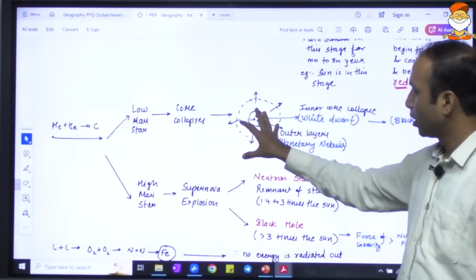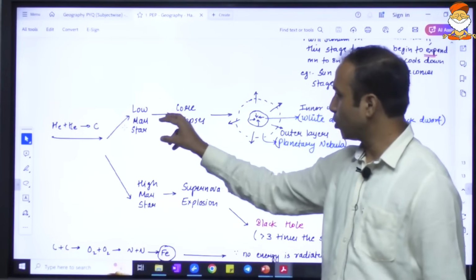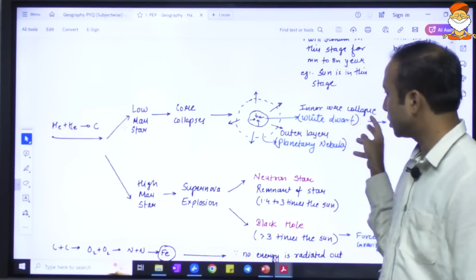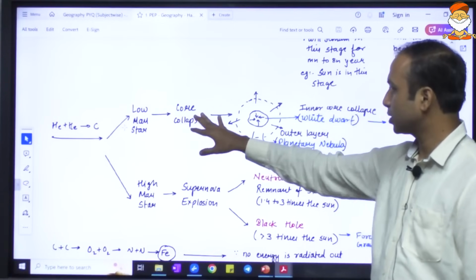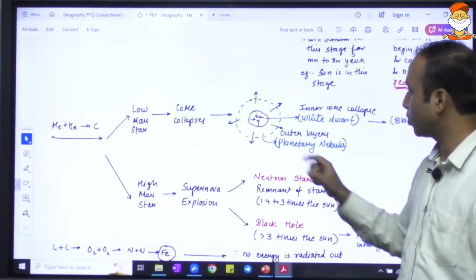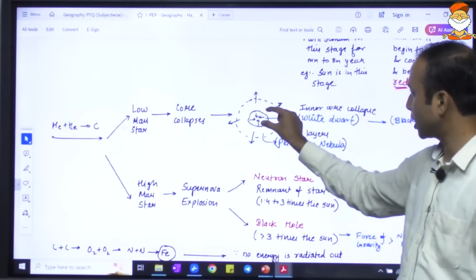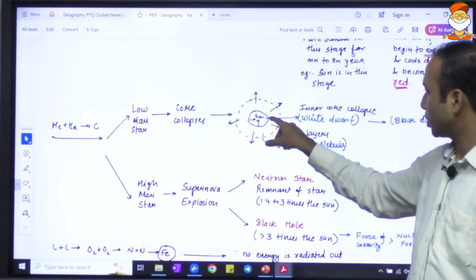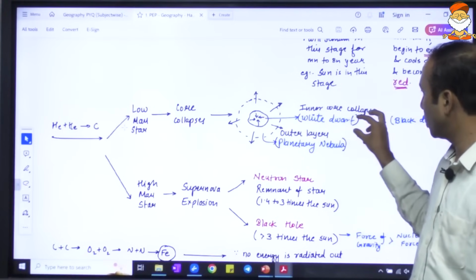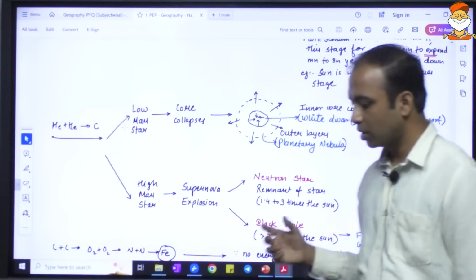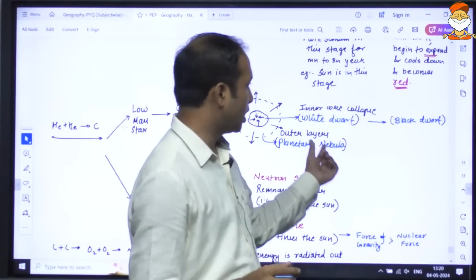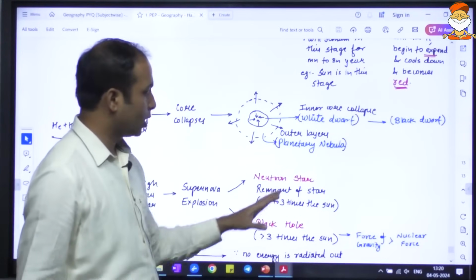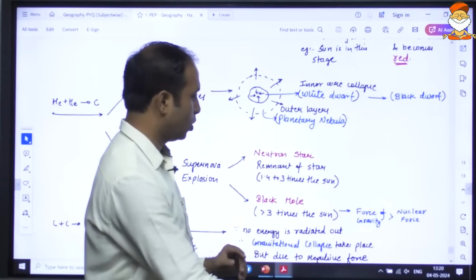Here also, for a star with relatively low mass like the sun, what will happen? The sun will have one of the two deaths. When the star has a low mass, the inner region will start to collapse and the outer region will start to expand. This region will form a white dwarf star, and ultimately it will end up as a black dwarf star. But it will not form a black hole.